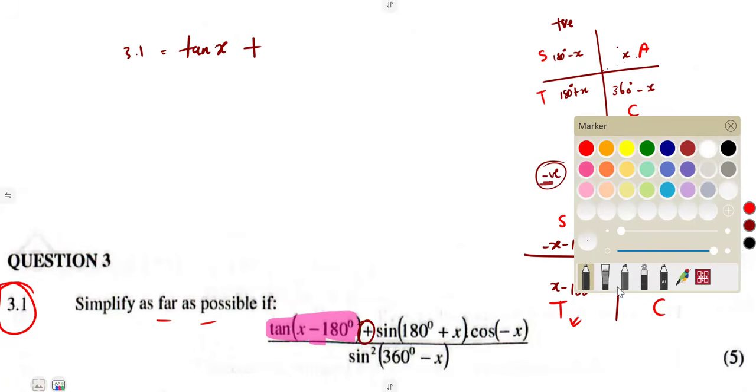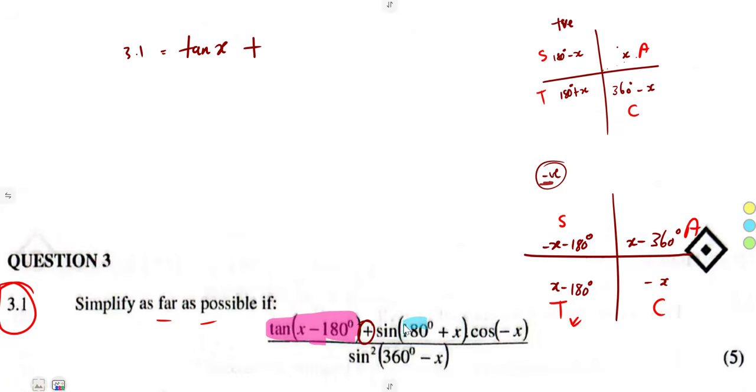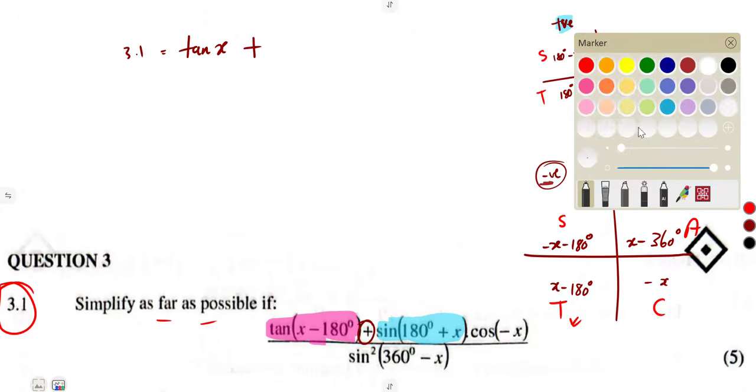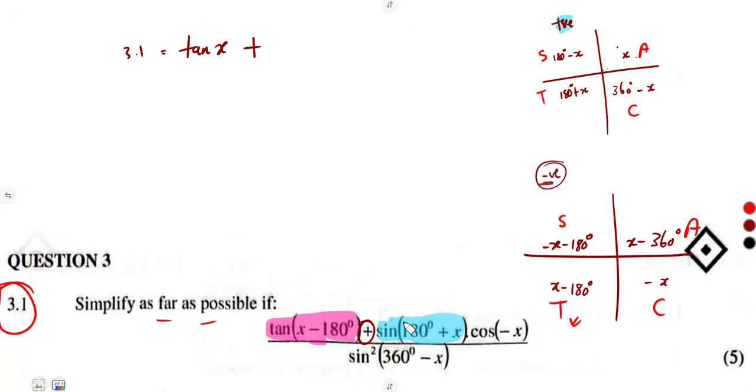sine of 180 degrees plus X. What type of angle is 180 plus X? It's a positive angle. It's under positive angles, 180 plus X. And it lies in the third quadrant, which is not for sine.